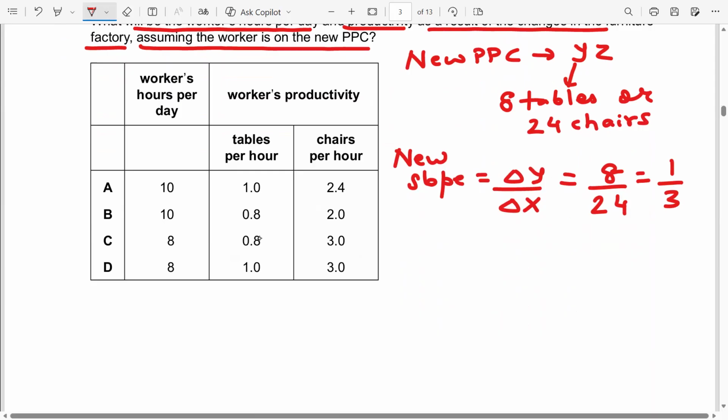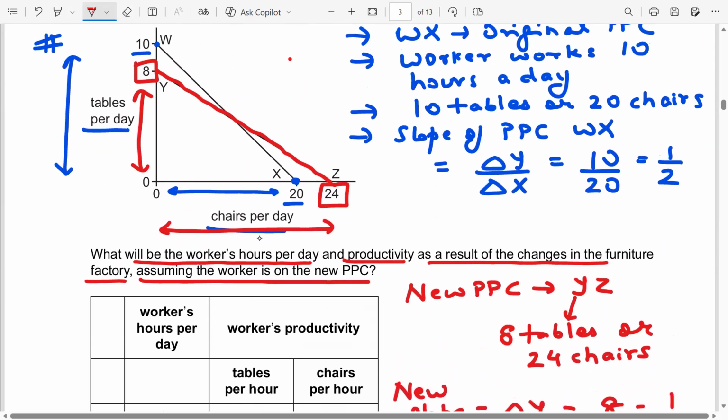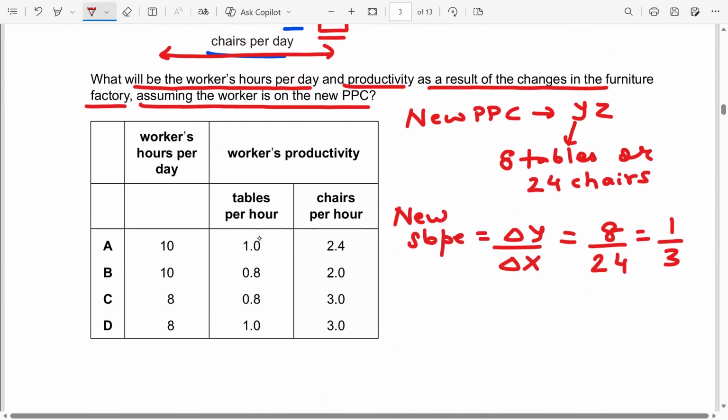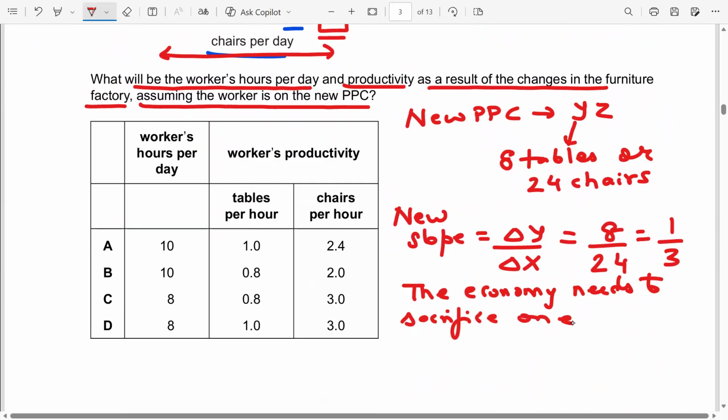The economy needs to sacrifice 1 table for 3 chairs.